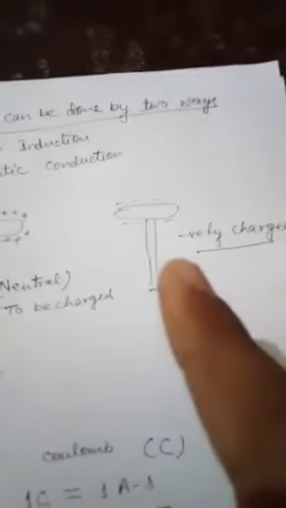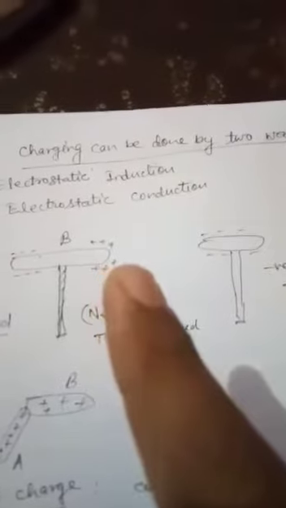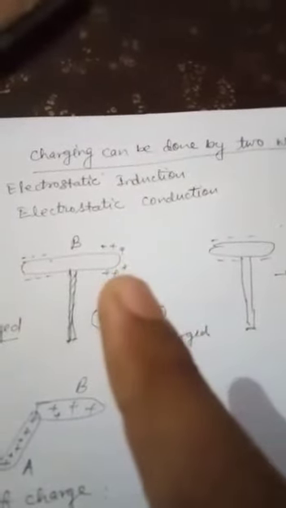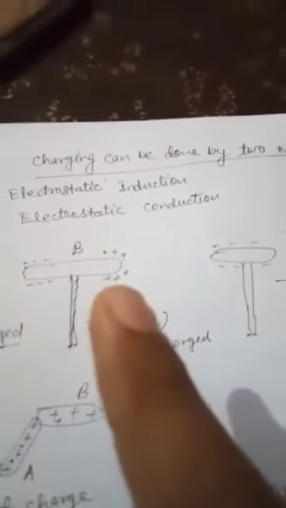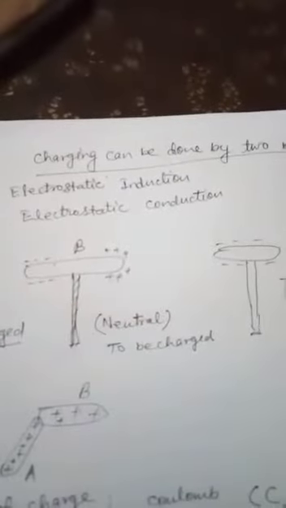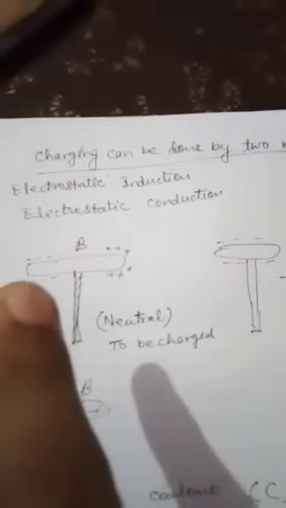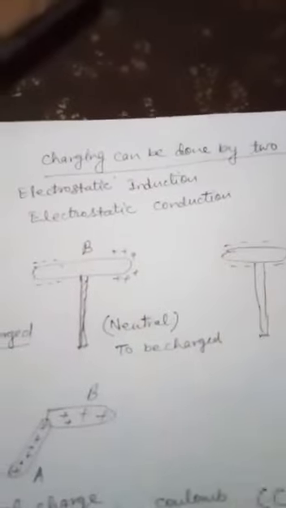After that, we touch the far side with a finger, so that electrons from our body come and neutralize the positive charge. Then we take it away from A, so the negative charge which remains redistributes over the entire body, and thus it gets negatively charged.